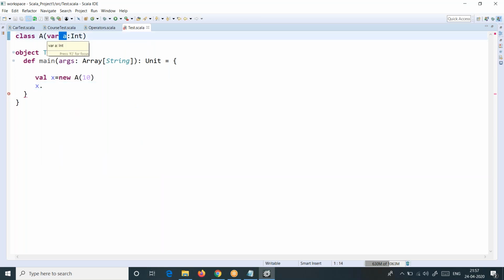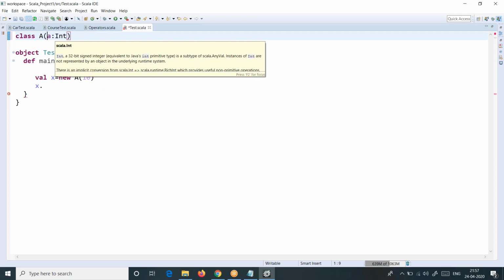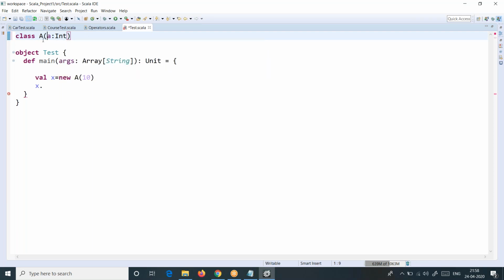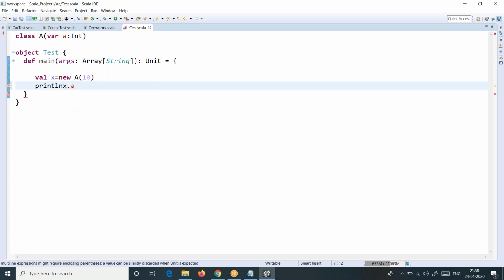I just want to show this to you because when we had discussed the behavior of constructor parameters, we discussed how setters and getters are created. What will be the visibility of these variables with constructor? Are they private? Are they public? Are they protected? Usually, if you put it as var, it is a public variable, no doubt, because I can access it here. I'm able to access it, something like this. I'll just show you println of x dot.